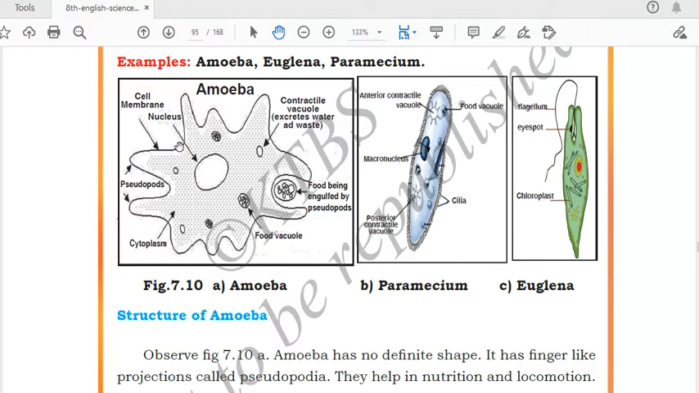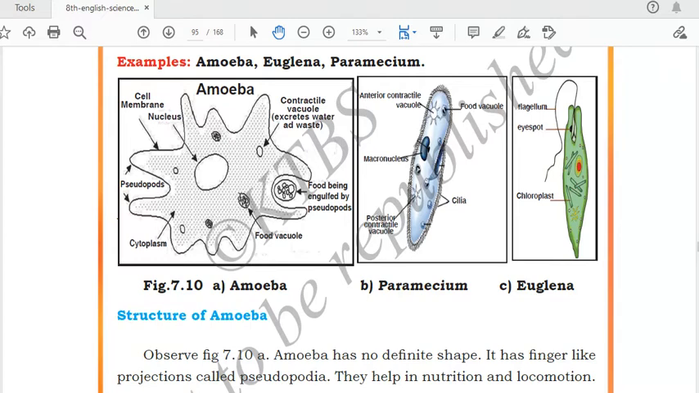Means its shape is like it can take any shape by its movement. They don't have any definite shape. And what are the things present in that diagram? This is the food. By the pseudopodia, it is capturing the food, and the food will go inside the body of the amoeba through the help of cell membrane.